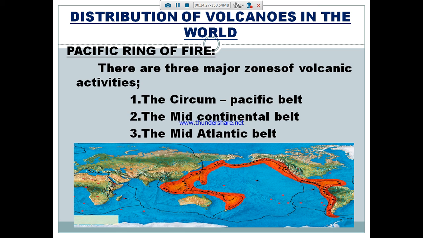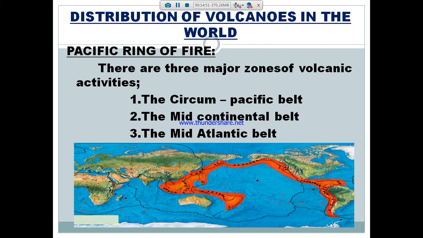It includes the volcanoes of the eastern and western coastal areas of the Pacific Ocean. So it is termed the popular Pacific Ring of Fire. Moreover, two-thirds of the volcanic prone areas come under the circum-Pacific belt. And next, the mid-continental belt.